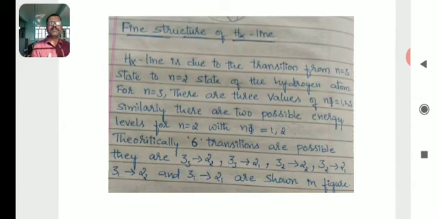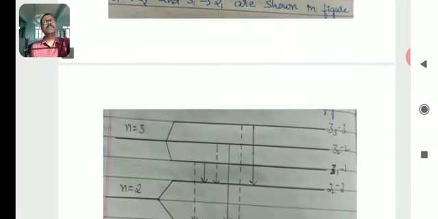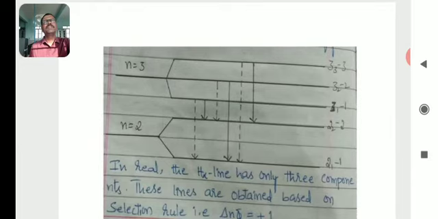So a spectral line which consists of a group of lines. We know that the H alpha line consists of three sublines, so called the fine structure of H alpha line. Usually the H alpha line forms due to the transition of electrons from the third state to the second state.